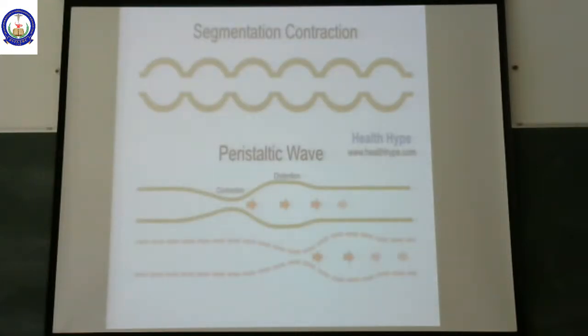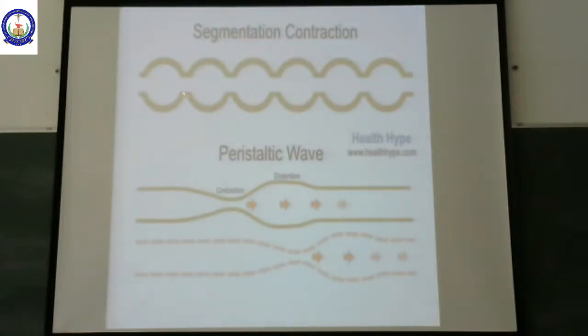If you look at the segmentation contraction, see here, the whole of the intestine is formed into different segments. Hence, we call it segmentation contraction. The chyme which was this big will be broken down by the contraction of this part. Now, it forms 2 smaller parts. Now, again, this will contract.